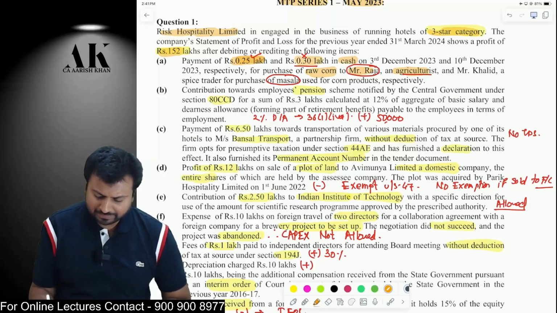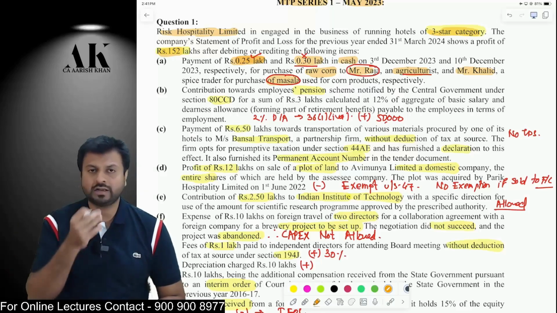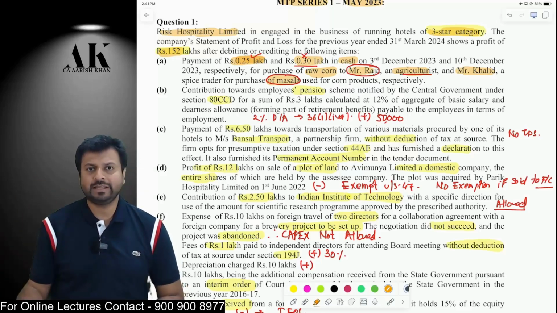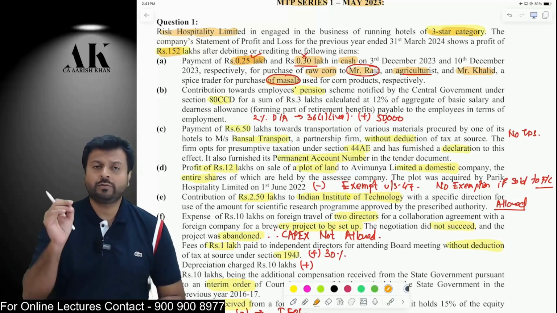Next, 30,000 is made as payment to Mr. Khalid to purchase masala. Now, masala is not an agriculture product. Corn is an agriculture product. Masala is not an agriculture product. So only if you purchase an agriculture product from a farmer, then Rule 6DD is applicable and you can make the payment of more than 10,000 rupees in cash. So for corn, it will be allowed. For masala, it will not be allowed.